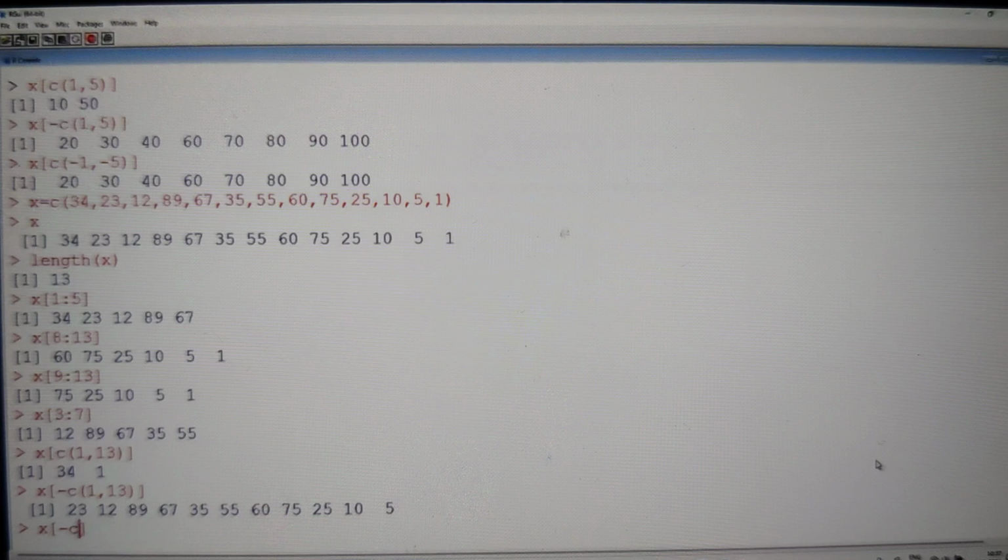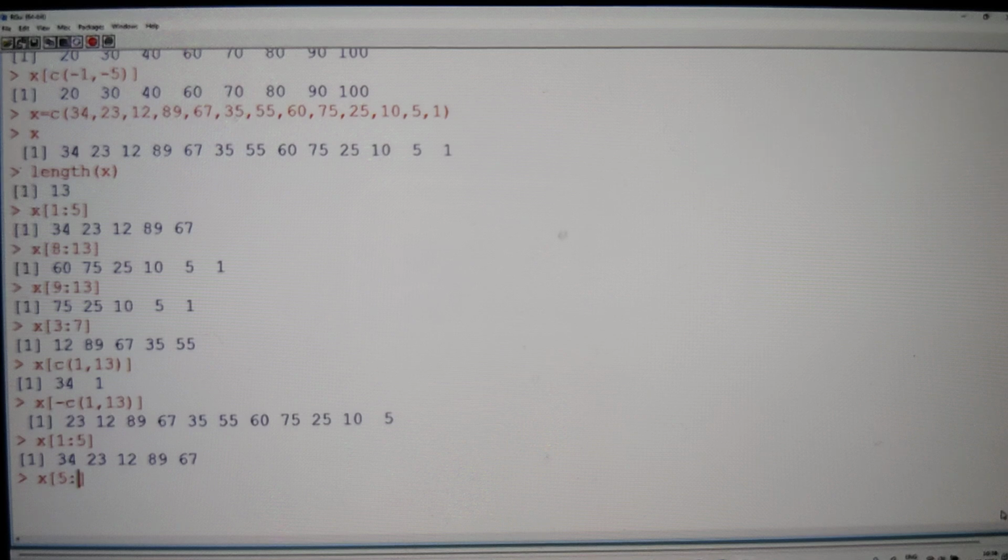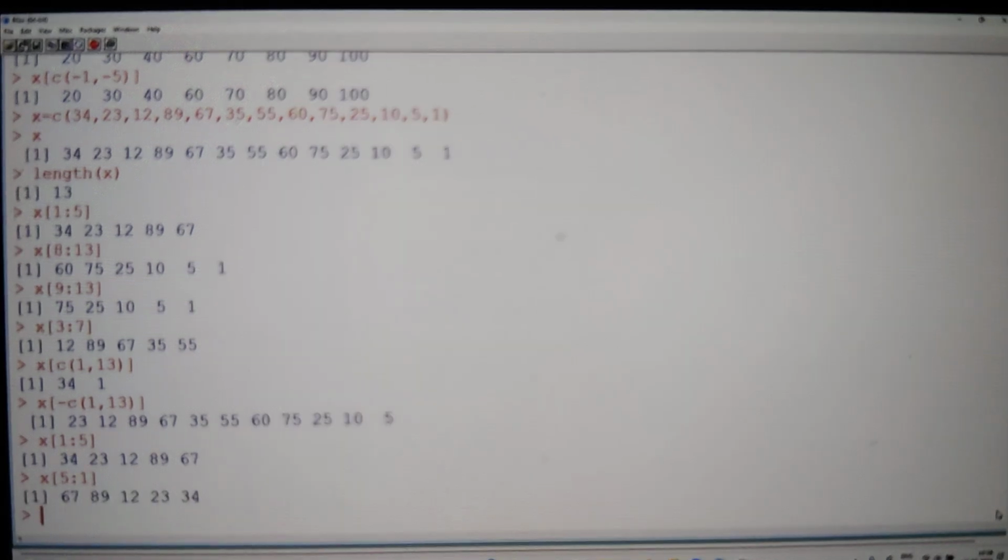And in reverse order also we can write. It is going to be 1:5. Just give me a second. So what we can write is 5:1. Reverse order also, guys. It is going to be 5:1. So in the reverse order we can get it.